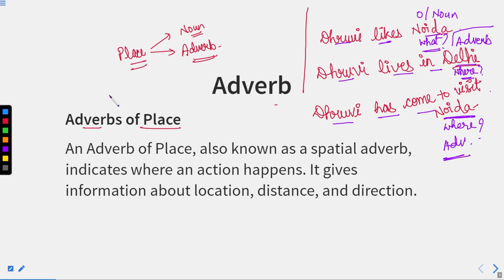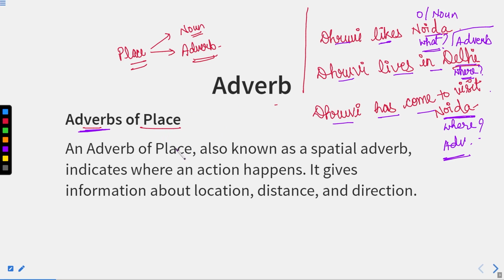Now, we are talking about adverb of place. So adverb of place is generally a word or a place which tells us where that action takes place, or where that action has taken place.